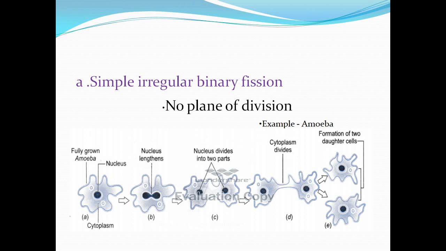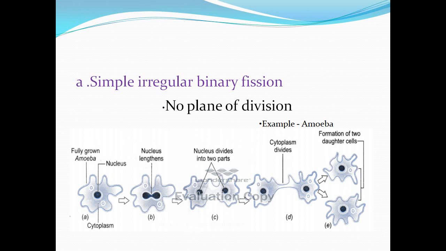Here in amoeba, the contractile vacuole stops functioning and disappears. The nucleoli disintegrate and the nucleus divides mitotically. The cell then constricts in the middle, so the cytoplasm divides and forms two daughter cells.